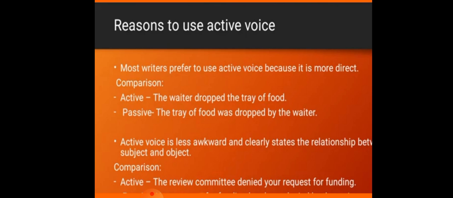So this sentence is reported by someone else, that the action was done by the waiter. Okay, so now the word by is used also. So the waiter is the subject, dropped is the verb, and the tray of food is the object. But whenever we are trying to convert active into passive, the object becomes the subject, and the verb is changed as per tense.